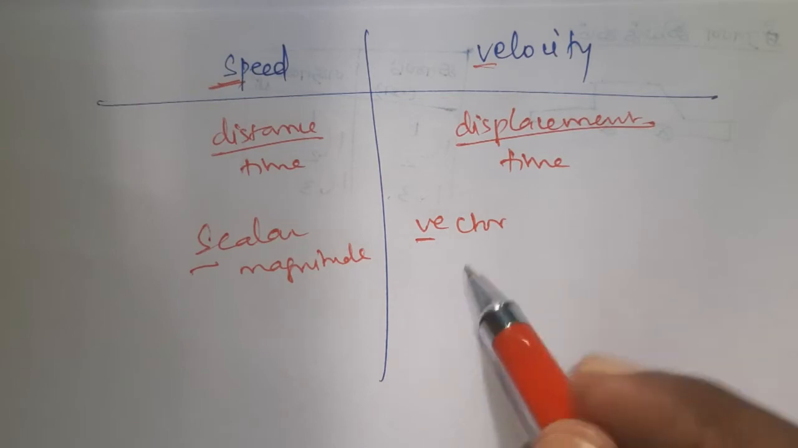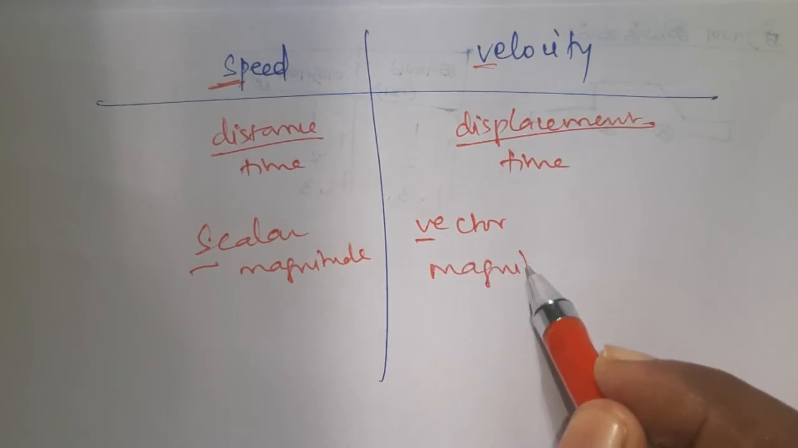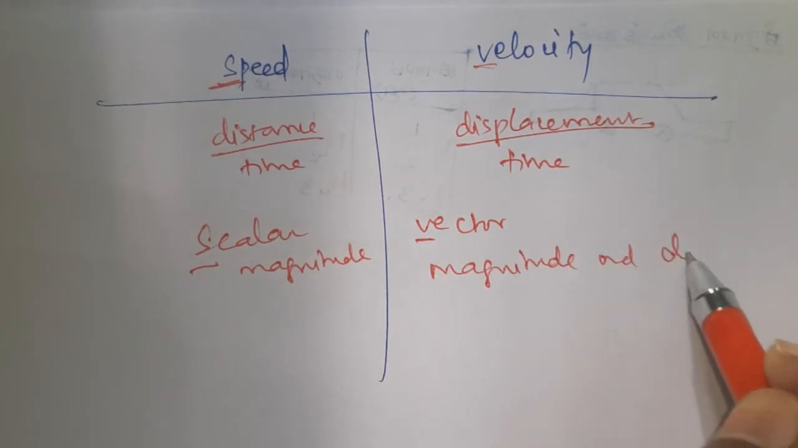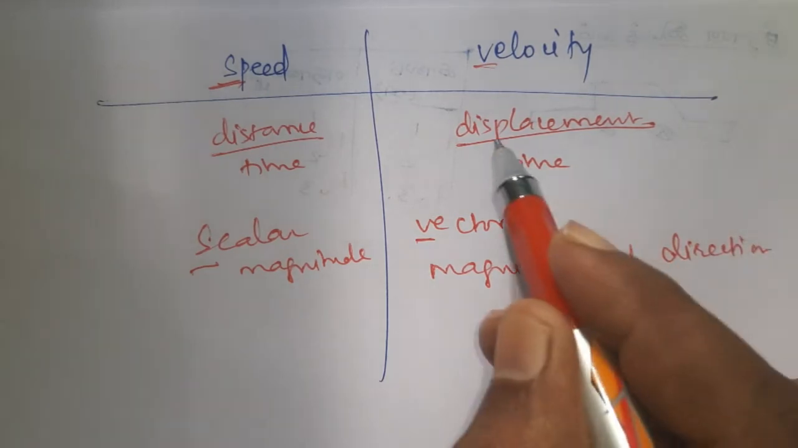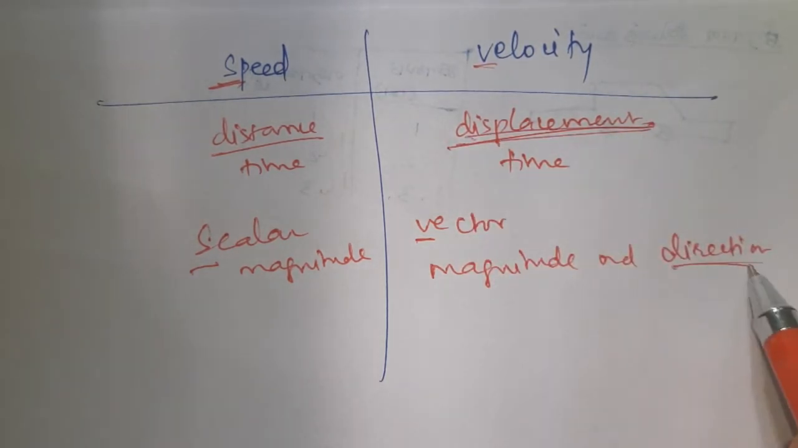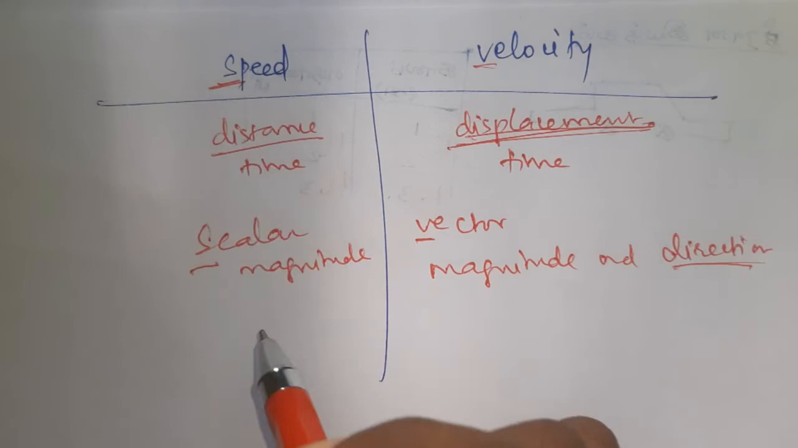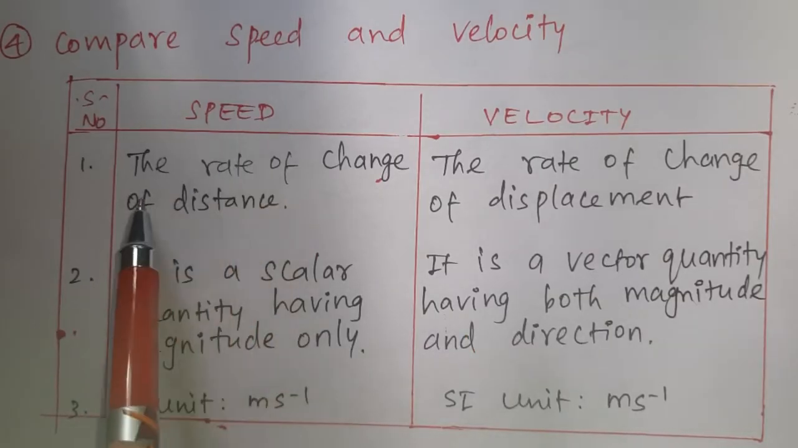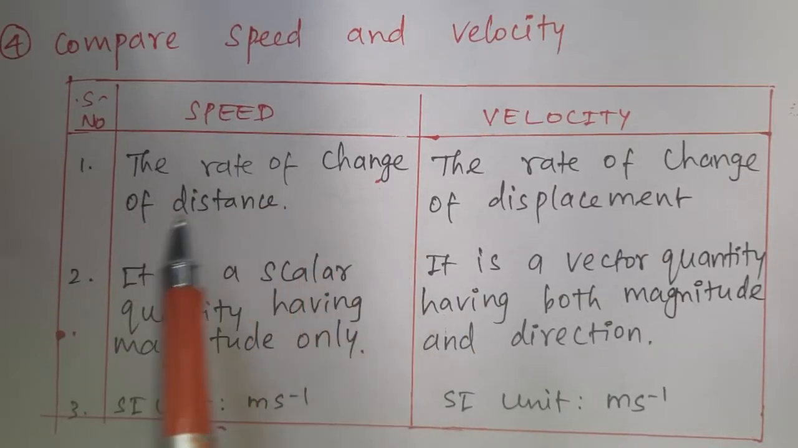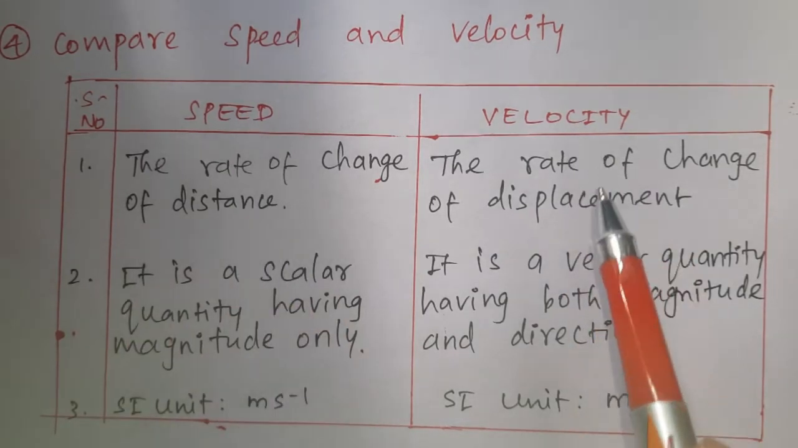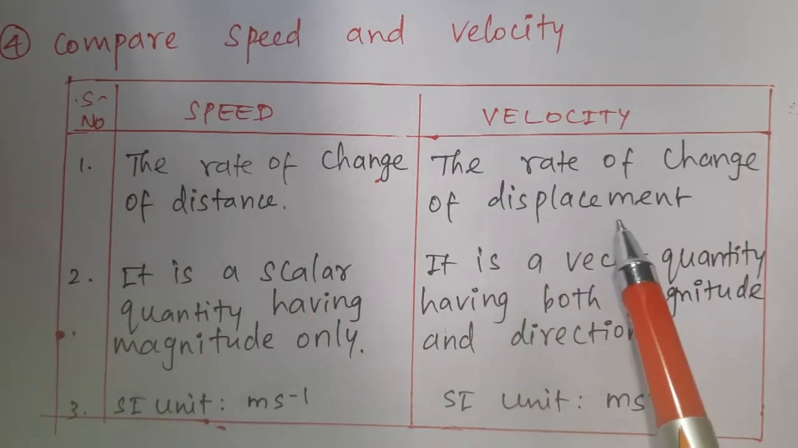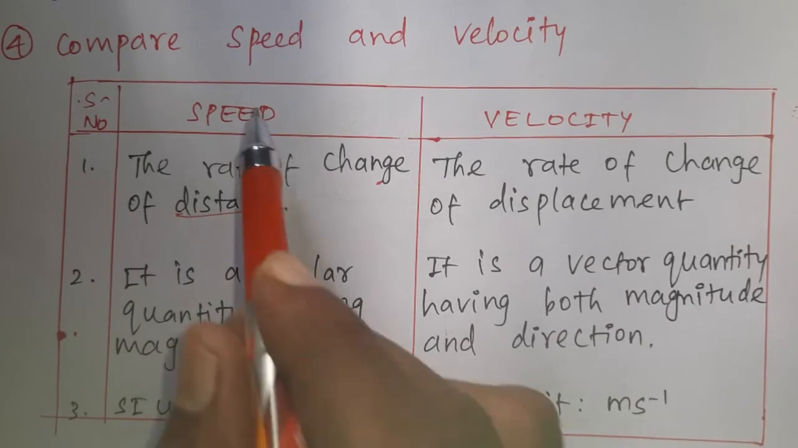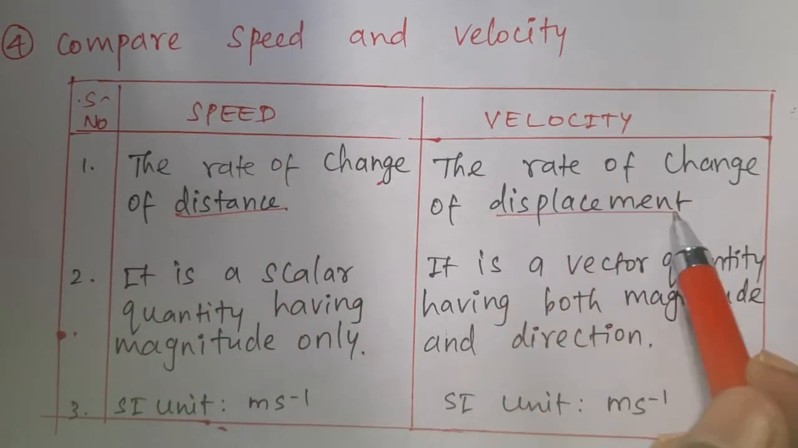But velocity is a vector quantity. Vector quantity means it has magnitude and direction. We know that already. For displacement, direction is required. Speed is measured in meter second power minus 1. Velocity is also measured in meter second power minus 1. Speed is the rate of change of distance. Velocity is the rate of change of displacement. So speed depends on distance, velocity depends on displacement.